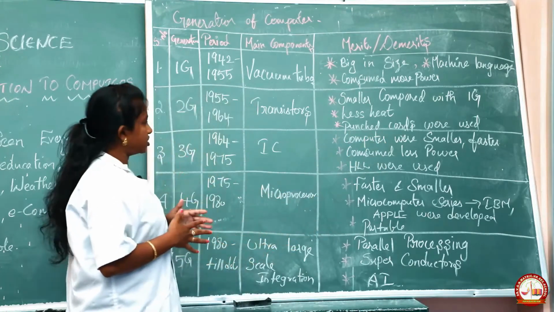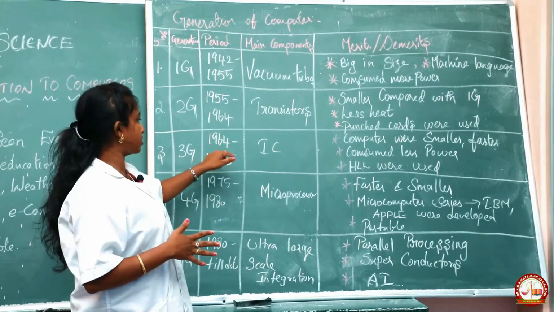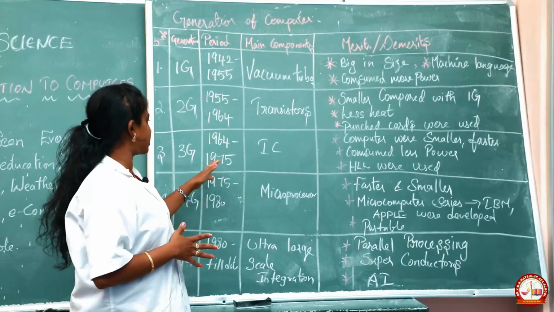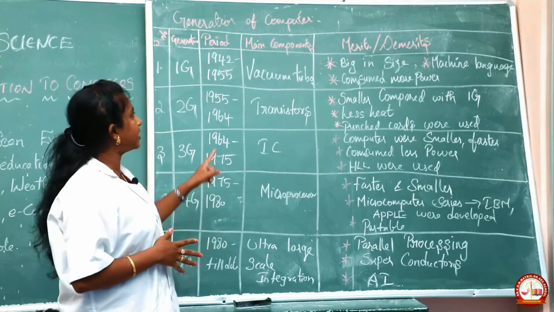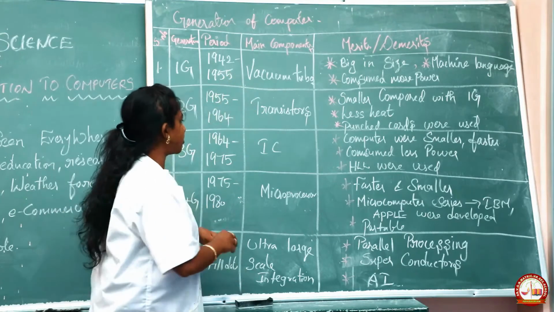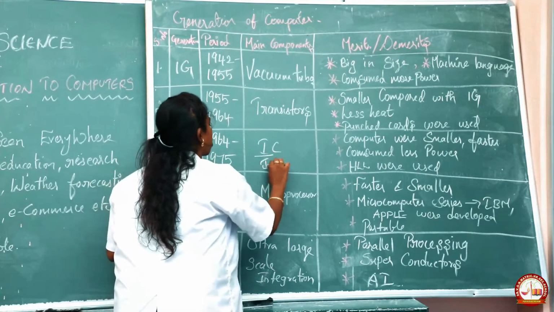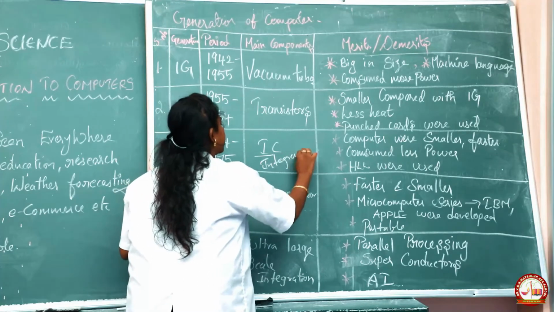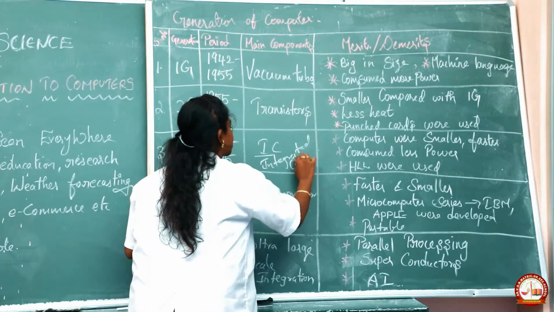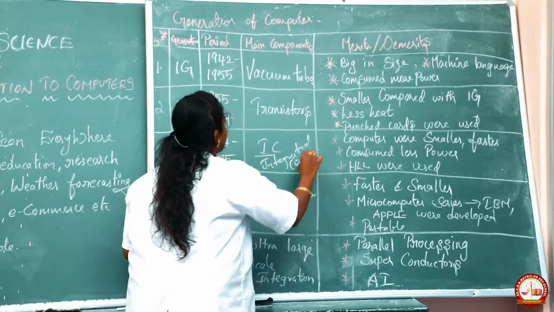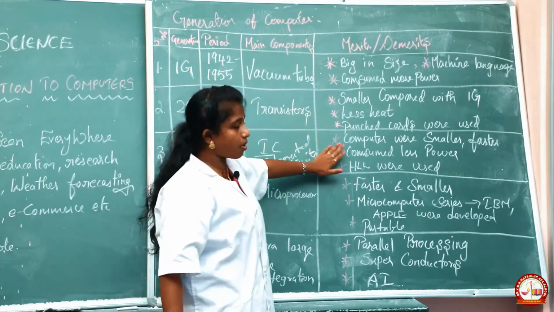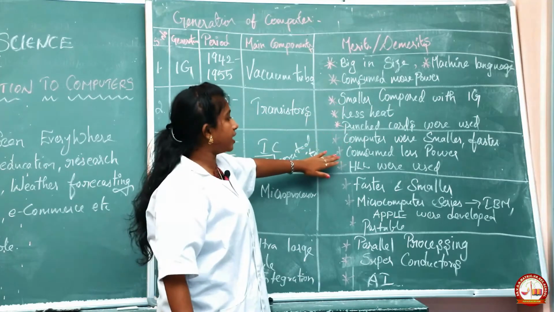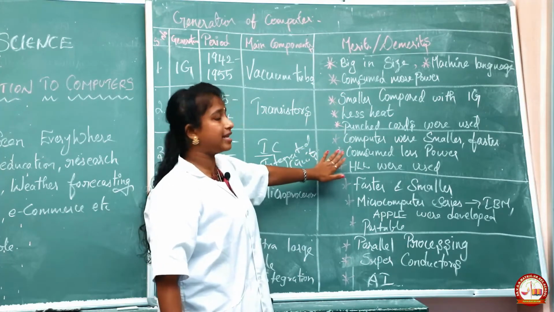Then the third generation, in the period of 1964 to 1975. The main component was the integrated circuit, IC. When compared with the first two generations, it is smaller and faster, and it consumed less power.